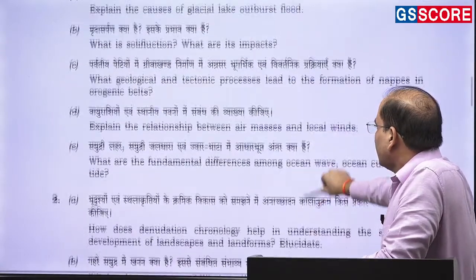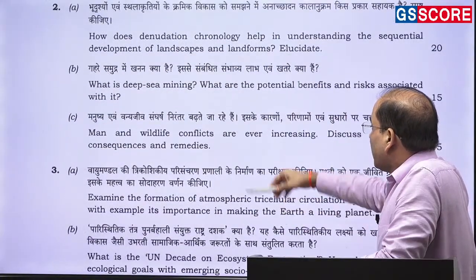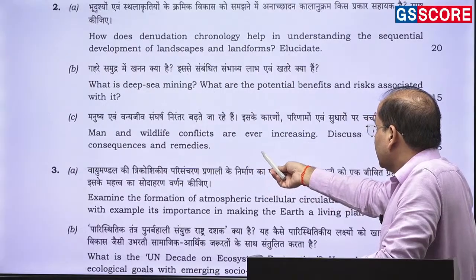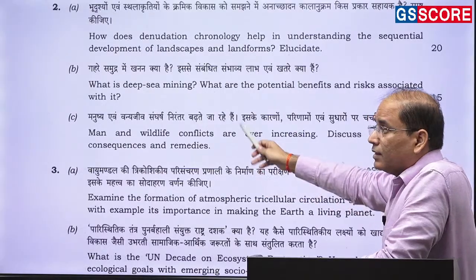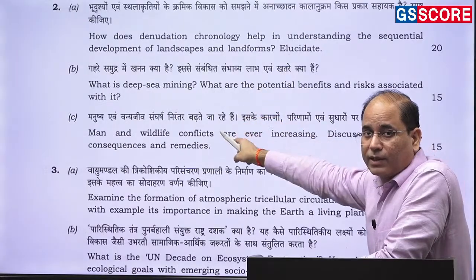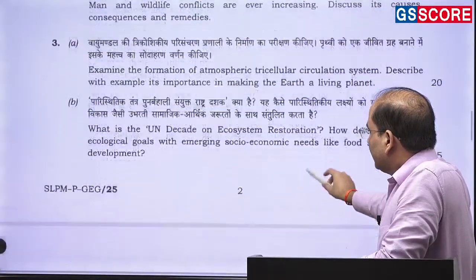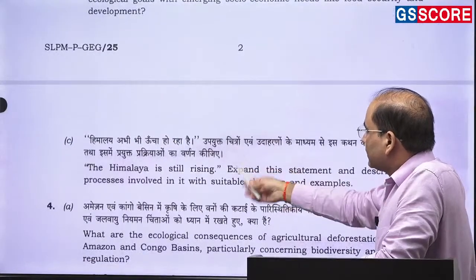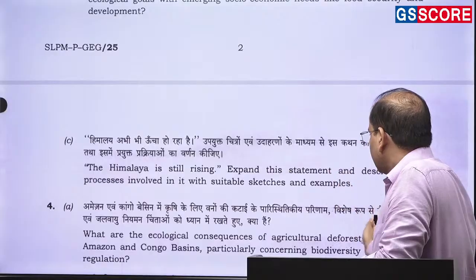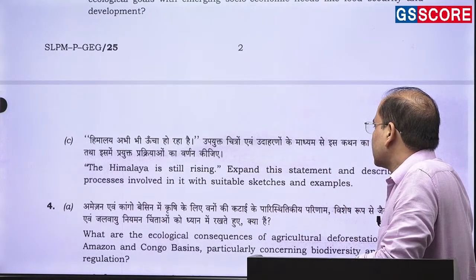Then you will find that there is a question of man and wildlife conflicts are ever increasing, discuss its causes and consequences. Here this question has been framed within the perspective of the increasing conflict within India. Then there is a direct question, Himalaya is still rising. Expand this statement and describe the process involved in it with suitable sketches and examples.